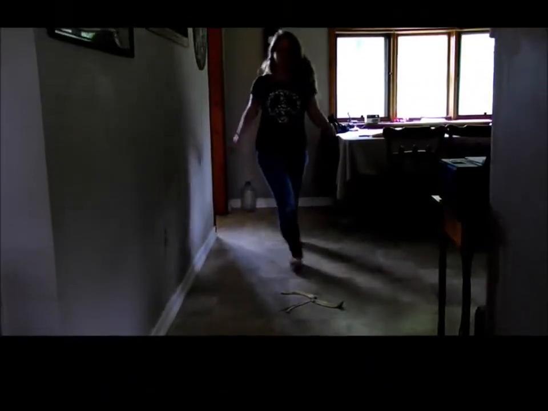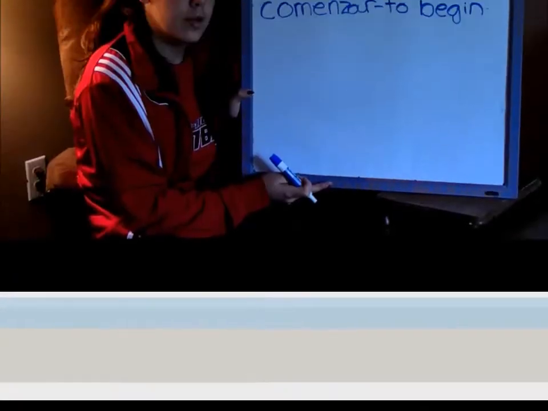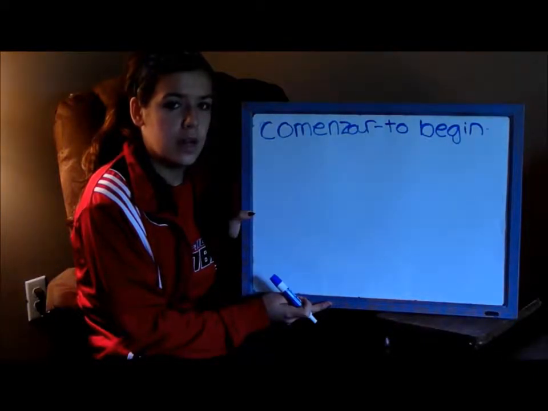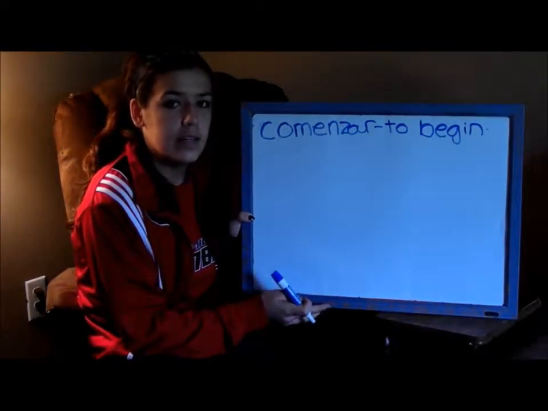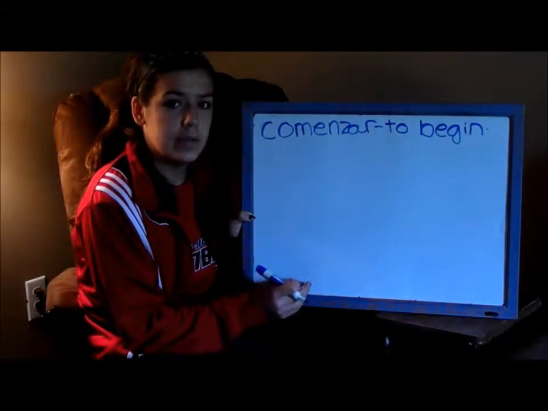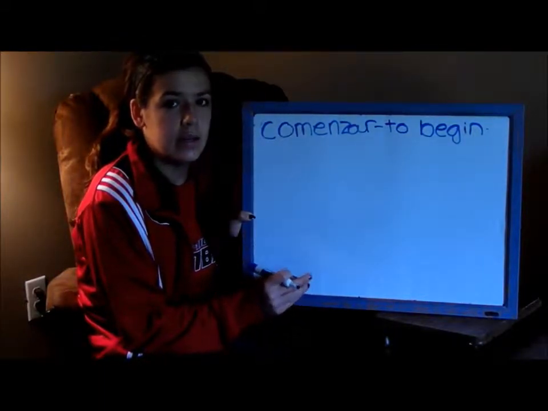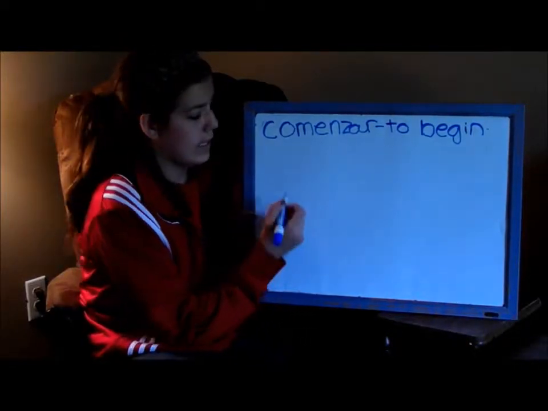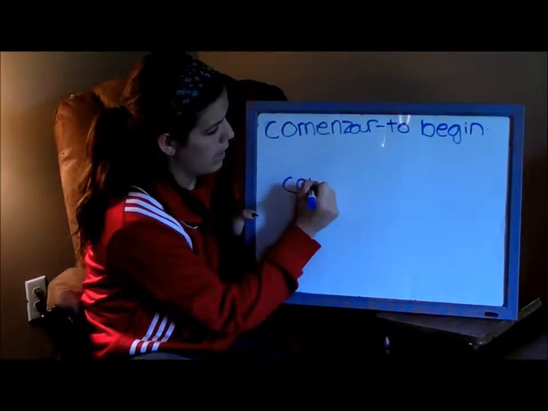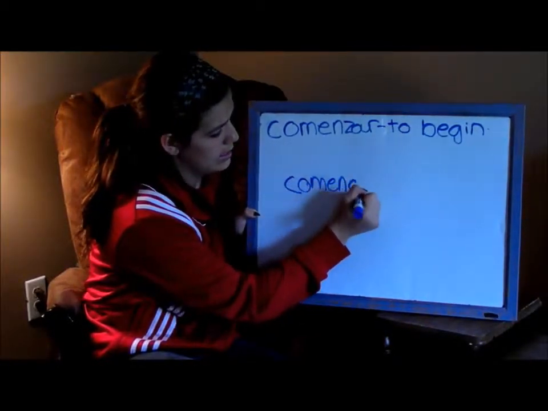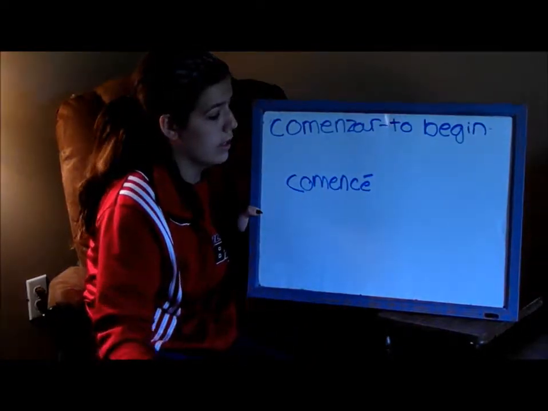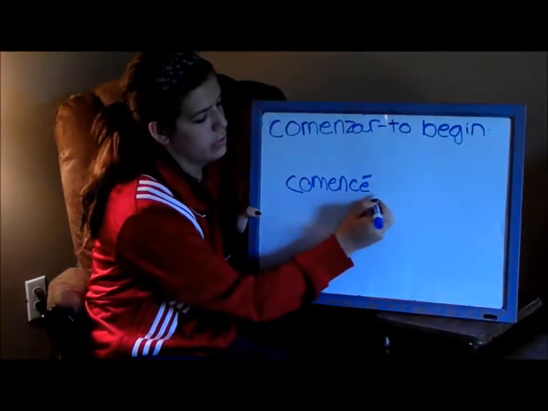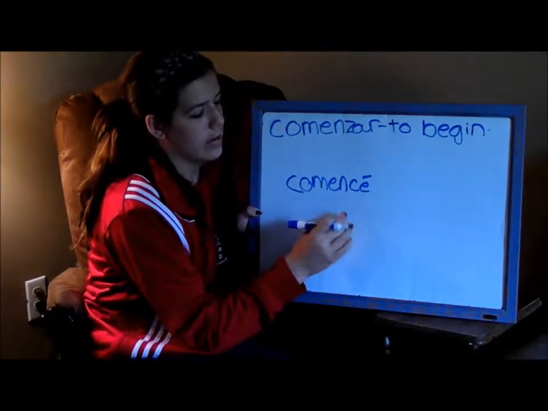This is an example of a sentence containing a verb that ends in ZAR. Yo comencé a reír cuando se cayó. The ZAR verb in this sentence is comenzar, which means to begin. Now, unlike most preterite verbs, this one has a really irregular form in the yo tense. And that yo form is comencé, which ends with a C, then E with an accent. So you'd end up spelling it like this: C-O-M-E-N-C-E with an accent. See how it changes right here? There is no Z at all. So you take the ZAR out and end it with CE.